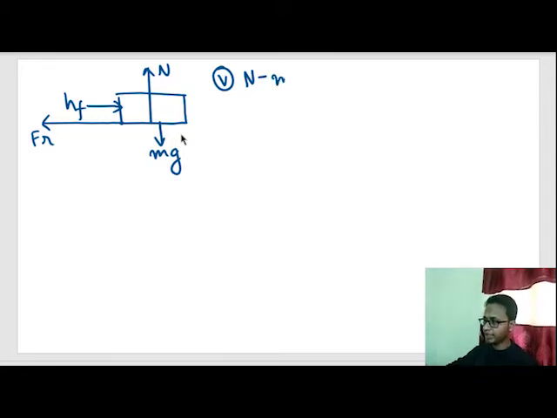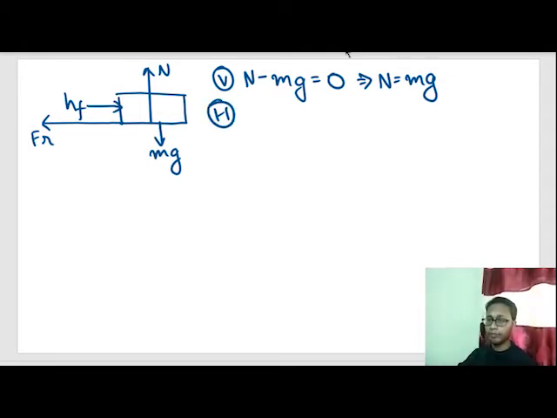N minus mg is equal to mass of this block into acceleration in the vertical direction. Is the block moving up or down? No. That means acceleration in the vertical direction is 0, or N is equal to mg. Now for the horizontal component of force, or x-axis, HF minus Fr is equal to, now let's see the question.